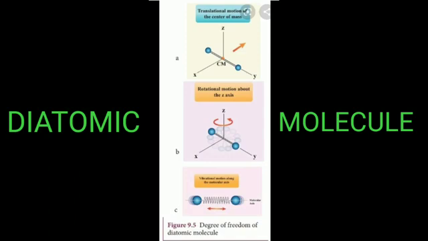Then next one, high temperature. At a very high temperature, the diatomic molecules possess additional 2 degrees of freedom due to vibrational motion. One due to kinetic energy of vibration and the other due to potential energy. So totally there are 7 degrees of freedom, F equals 7. Examples: hydrogen, nitrogen, oxygen.